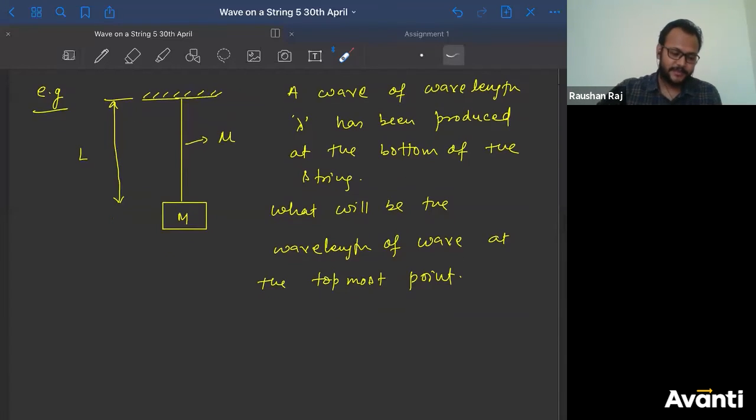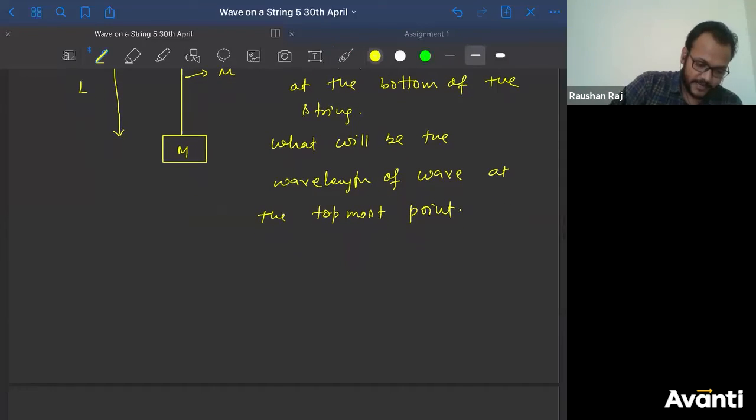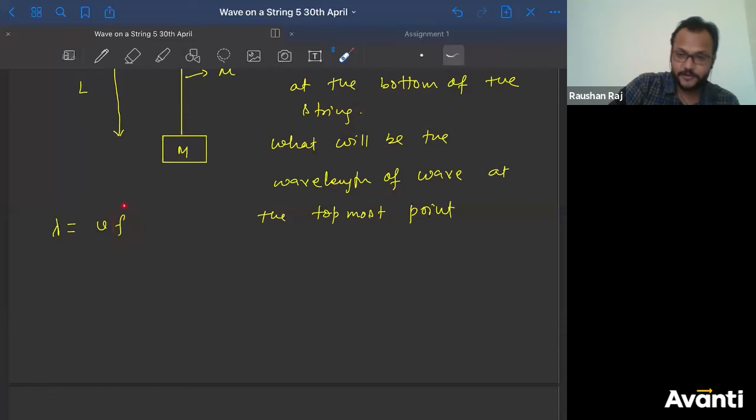When I was talking to Ganesh, he actually reached there. He assumed something. What did he assume? That capital T will be constant or F will be constant. What did he write? That this lambda is nothing but V into F, right? So lambda is nothing but V into F, and he assumed unknowingly that F will be constant. But why can we assume that F will be constant?